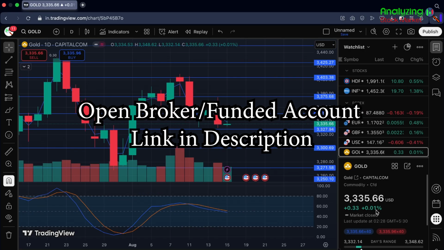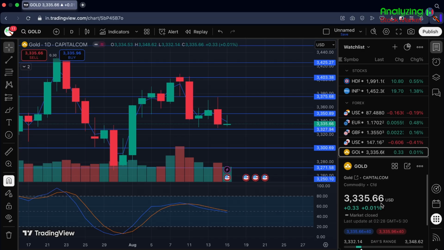As you can see, a 0.01% positive move, 3335.66 was the closing on Friday. Here I'll be talking about my expectation, and also I'll be marking some important support and resistance zones, which will help you to take better stop loss and target levels according to your bias. I'll also be sharing my opinion on what could happen in the coming week according to my analysis and previous week's movement. So let's check our weekly chart first.